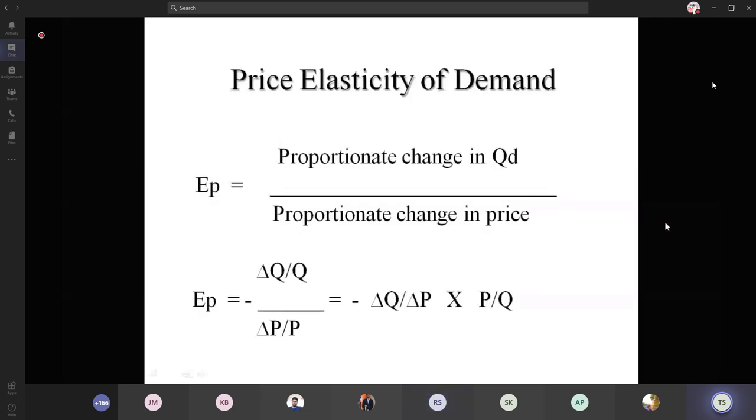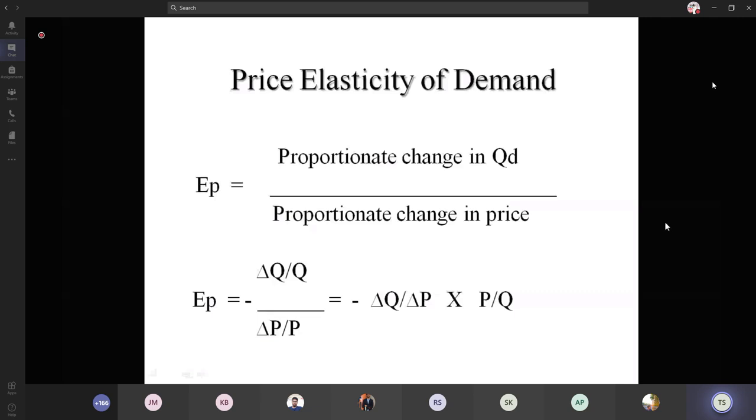individually the price elasticity of demand. So this is the equation for price elasticity of demand: proportionate change in quantity demanded divided by proportionate change in the price. That is how a price change affects the quantity demanded. And this is the equation: delta Q by Q, the proportionate change in the quantity demanded.